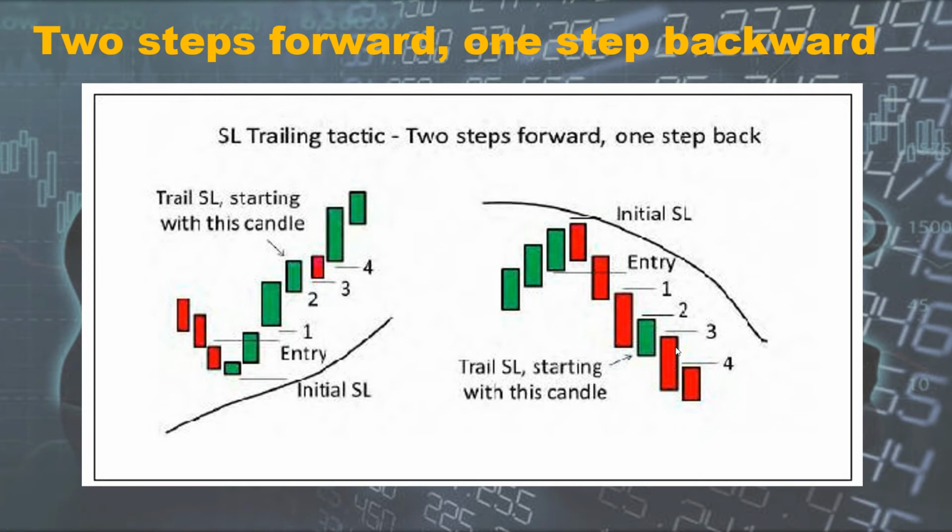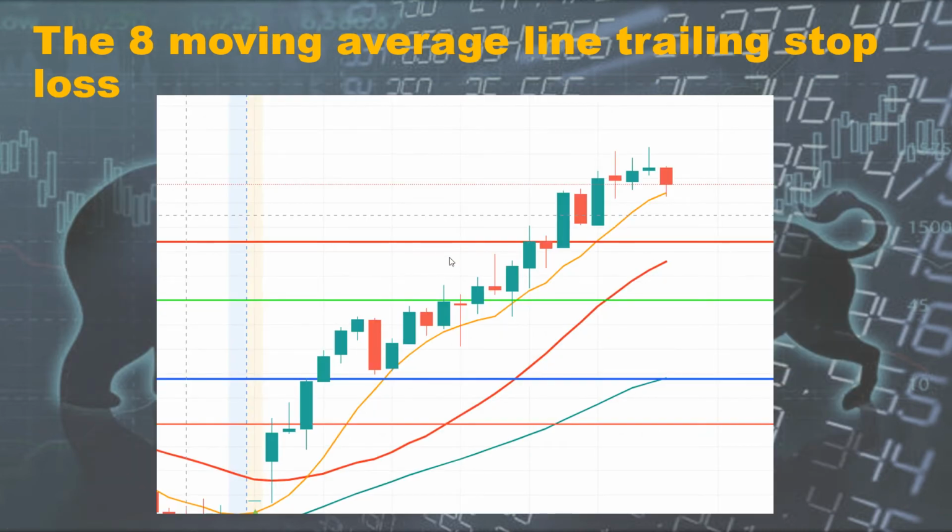The advantage of this trailing stop loss technique is that if it's a trending market, you are assured that you will get the full advantage of the trend. The second trailing stop loss technique, which I generally prefer, is a 8 bar moving average.